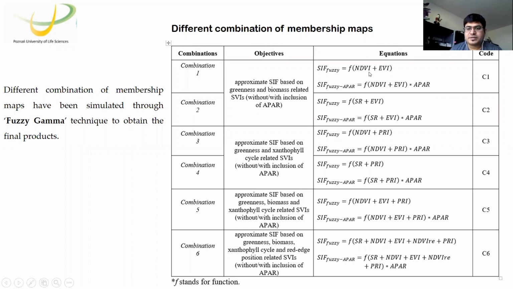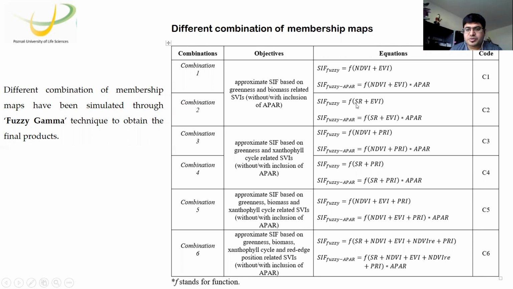The first uses NDVI and simple ratio, NDVI and PRI, and for SIF fuzzy APAR we inject the APAR, with NDVI and EVI into APAR. So this is the first condition.